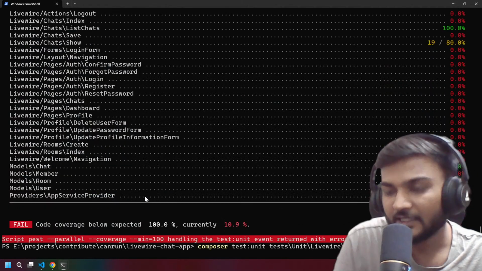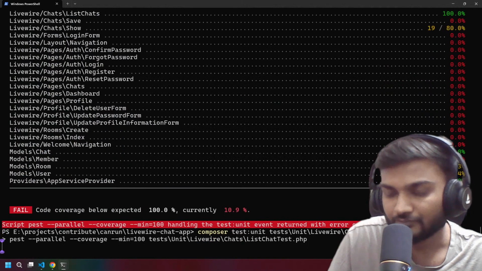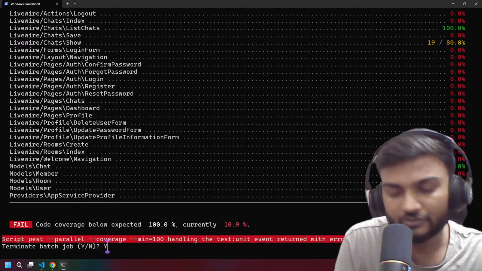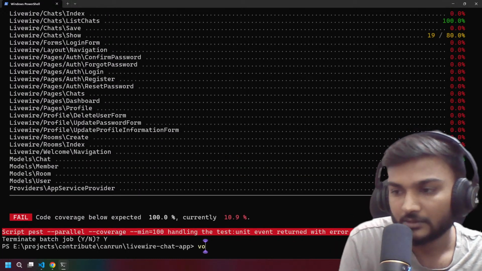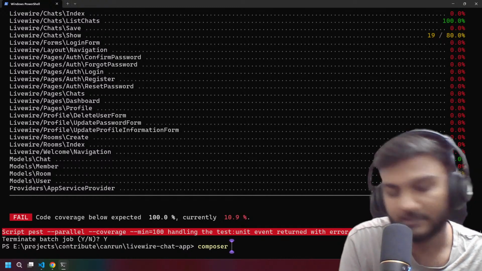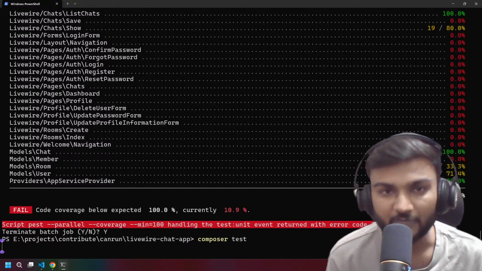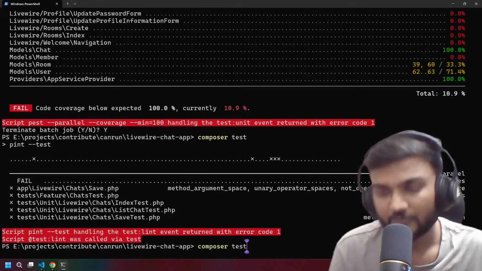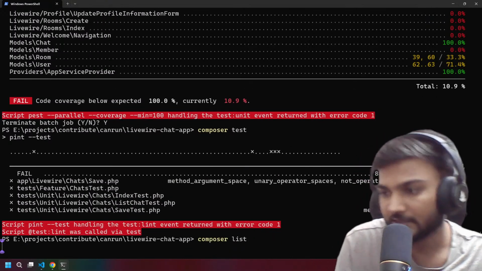So I think we have good tests now. So what I want now is to check that everything is passing. So let's see if Pint is passing, Rector is passing. Pint is already failing, so we can just lint it.